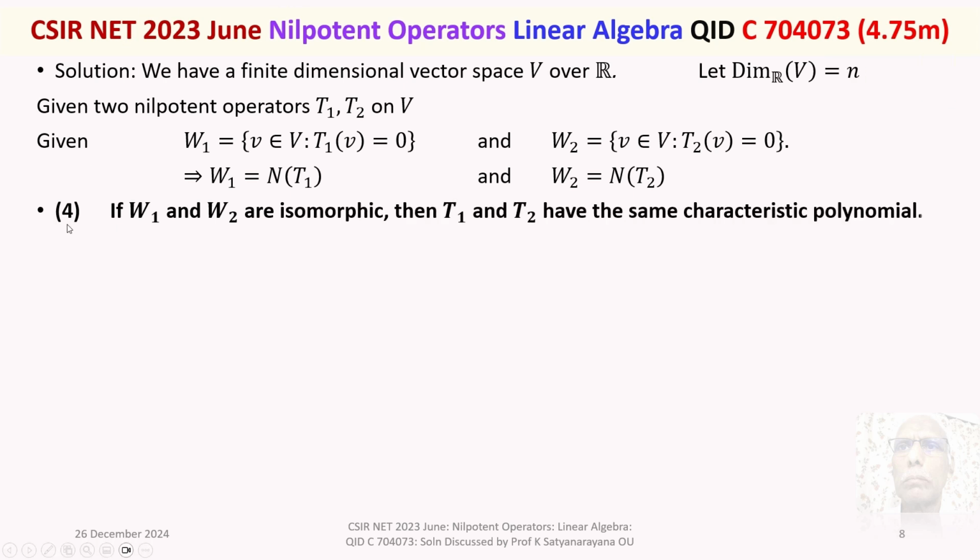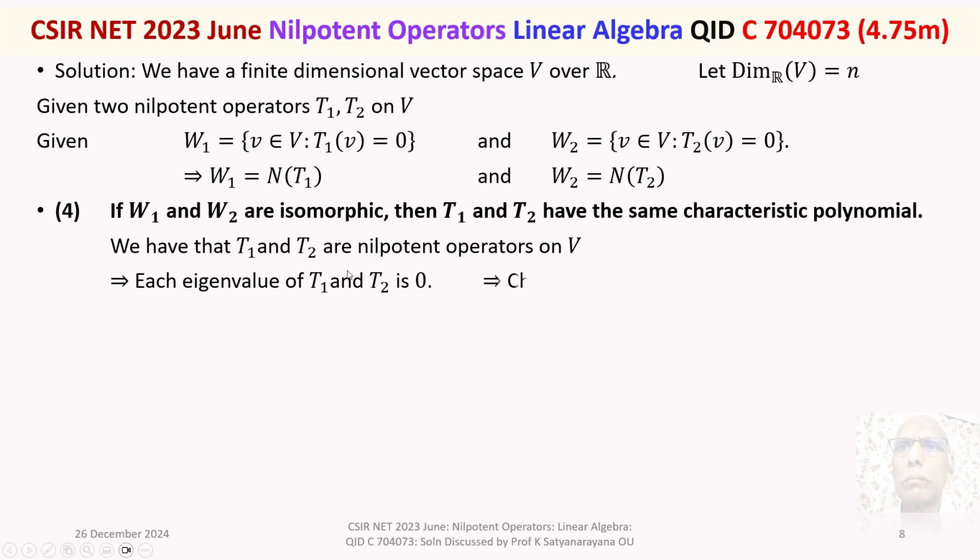We move on to option 4. If W1 and W2 are isomorphic, then T1 and T2 have the same characteristic polynomial. Is it true? That's the question. We have T1 and T2 are two nilpotent operators on V. This means we recall a property of nilpotent operators.